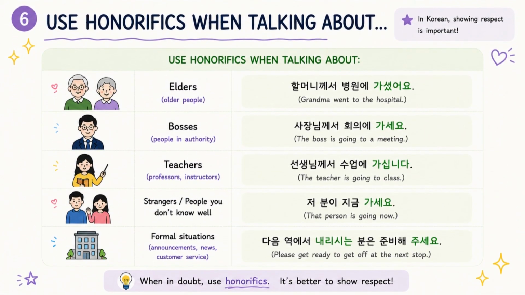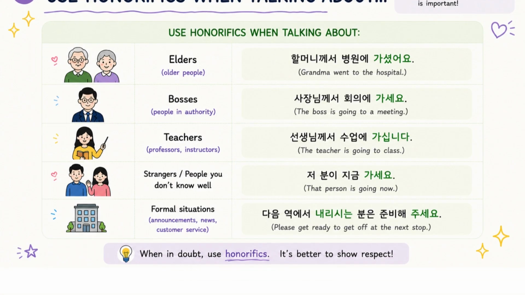So when do you actually use honorifics? Generally, you use them when the subject is someone you want to show respect to. This includes teachers, parents, grandparents, bosses, customers, professors, and of course, older people. For example, if you're talking about your teacher going home, you'd say, 선생님께서 집에 가세요. Even though you're not speaking directly to your teacher, you're still showing respect because the subject of the sentence is your teacher.